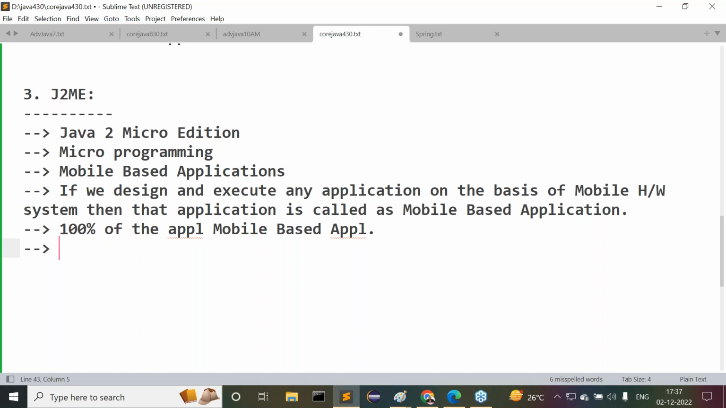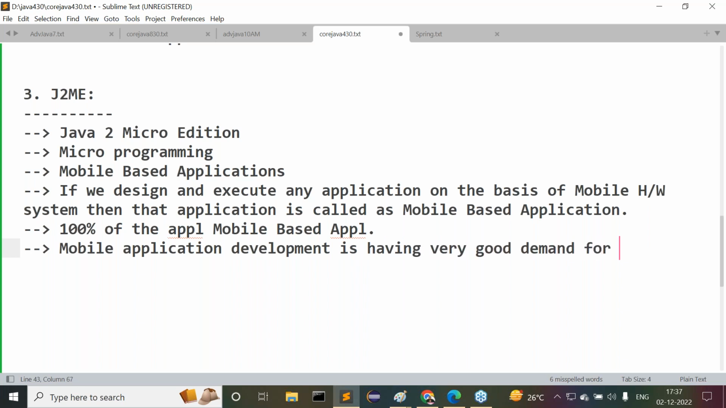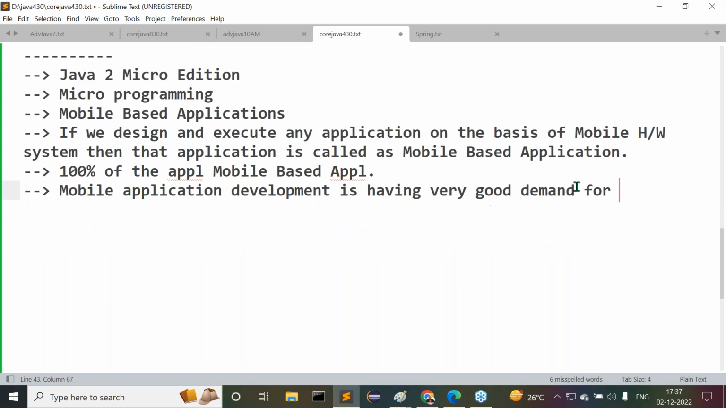One more thing I'm telling all of you, try to understand it clearly. Mobile application development has very good demand outside. But J2ME does not have any demand outside. No demand is available for J2ME.